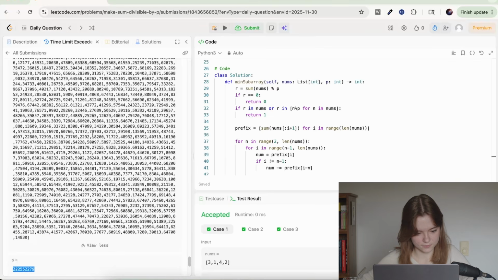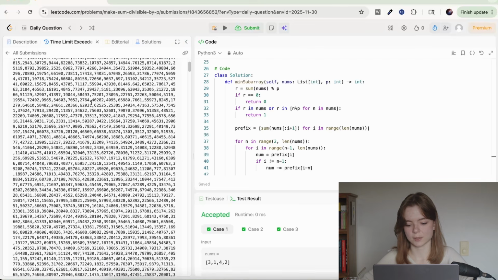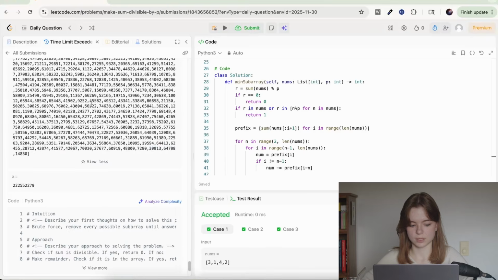I think all of these are 5-digit numbers. Yeah, I wanted to know how long the numbers in the input were, because if they're larger and we're summing them up and things like that, if we modded them down just to be the remainder of p, it might make calculations faster, but I don't think that would work.